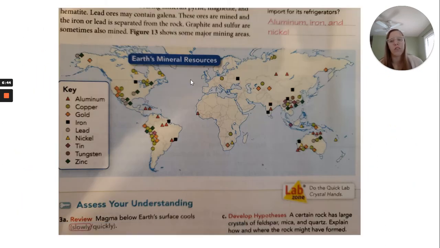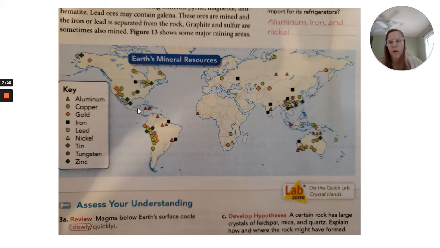So let's look at Earth's mineral resources. So you have your key over here, and then this is a map of the world. So in North America, in Alaska, there's lead, I believe that's zinc, and gold. In Canada, there's copper and nickel, and maybe a little bit of zinc, you could say. I think that's more New York. So here in Minnesota, North Dakota is iron. Over here on the west coast is gold, copper, we have some lead, some zinc. So that's all in North America.